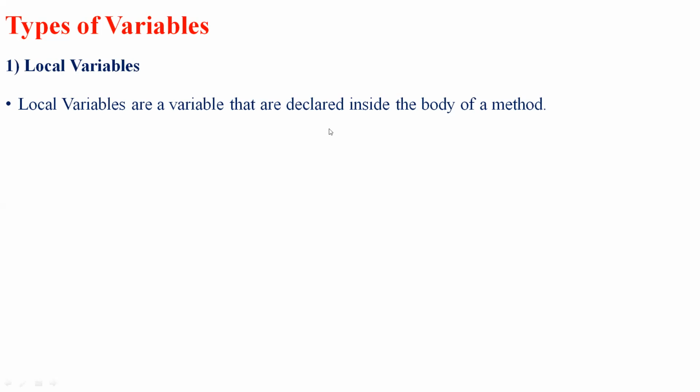So these variables can be declared within a class. Take an example of a class A, where I need to declare a variable called int age.